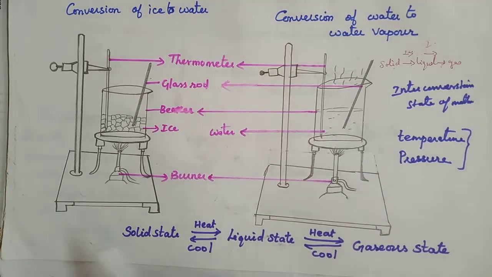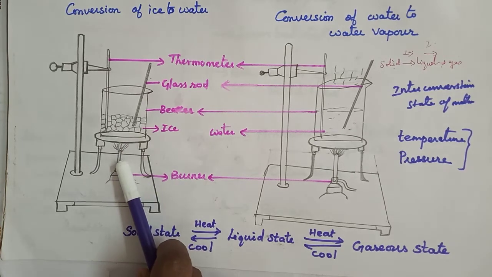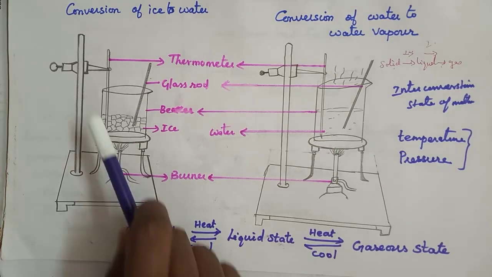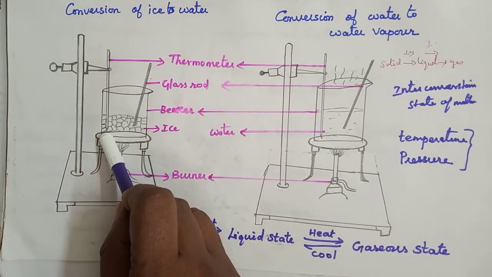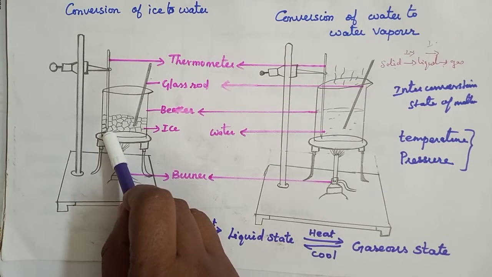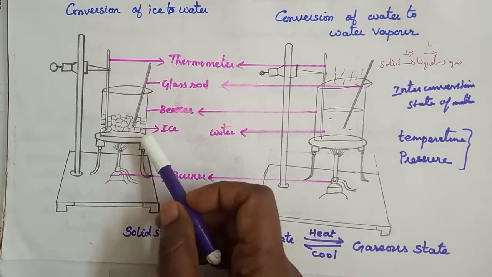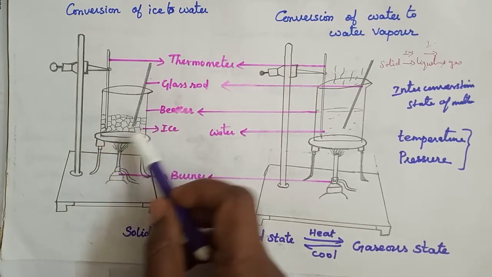Now we can do one small activity. We take a beaker with some ice cubes and heat it up. We also keep a thermometer. Initially there is a starting reading, and after that it will rise. After increasing the temperature and boiling the water, it becomes a liquid state.